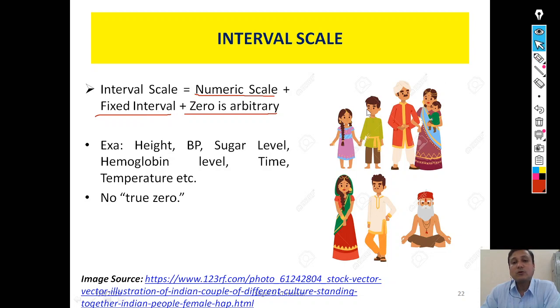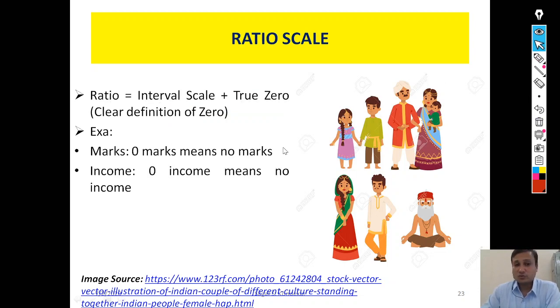Now if I go to the next slide, the ratio scale carries all the characteristics of the interval scale, plus it has meaning to the 0. For example, if I conduct some test for these family members and they scored differently, someone has scored 70, someone 80, 90, but someone has scored 0 marks, meaning no marks. Or, so far as income is concerned, 0 income means there is no income. So in that way the ratio scale goes.